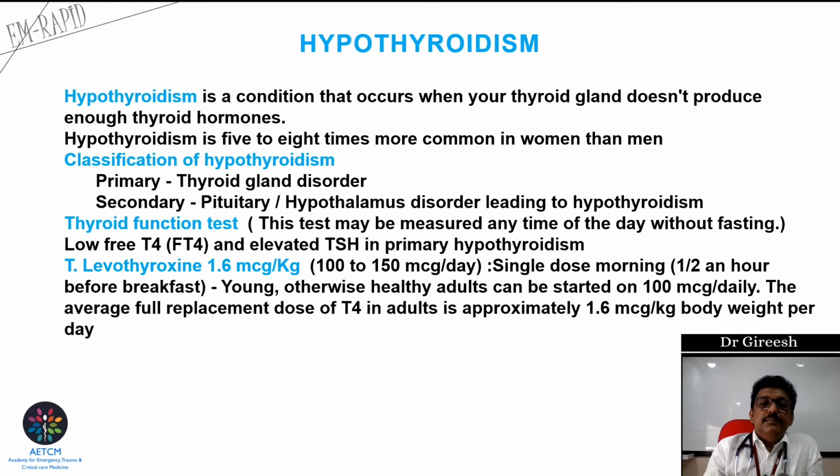Most of the patients may require 100 to 150 microgram per day. That is a normal dose in many patients. So we start with a lower dose in elderly and cardiac diseases because acute tachycardia can aggravate the problem in these patients. So slowly we'll start in hypothyroidism. So levothyroxine 1.6 microgram per kg, single dose in the morning before food, should be started.